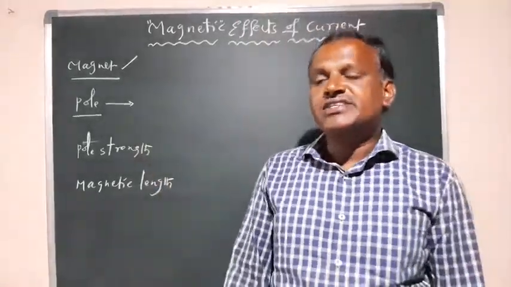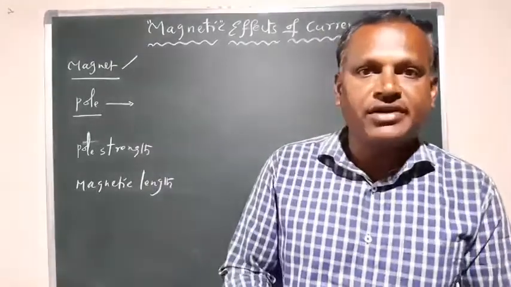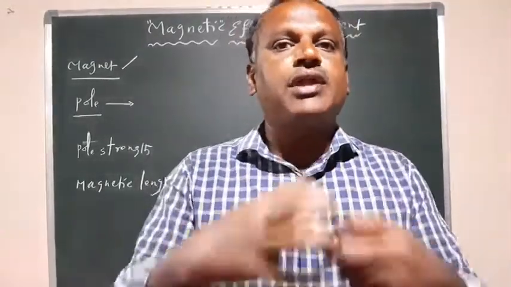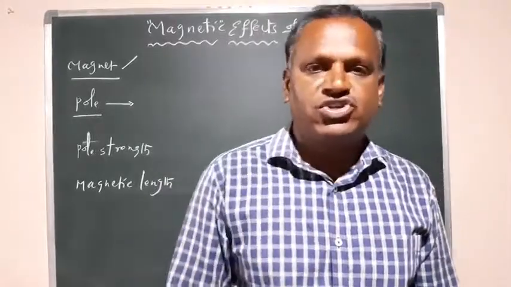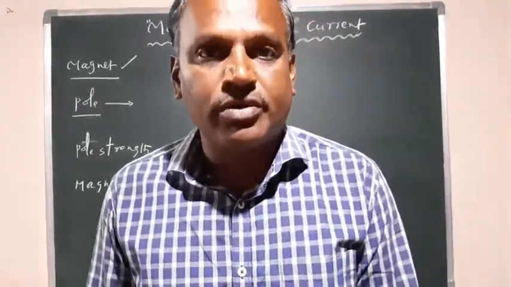At both ends the attraction is more, and at the center there is almost no attraction at all. There is no iron filing you can observe.